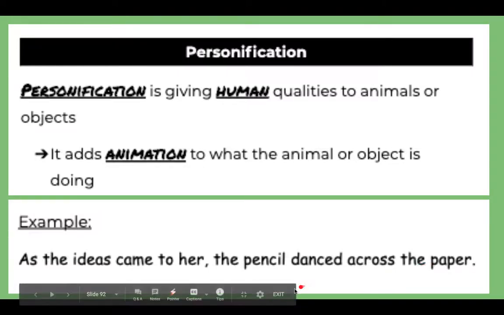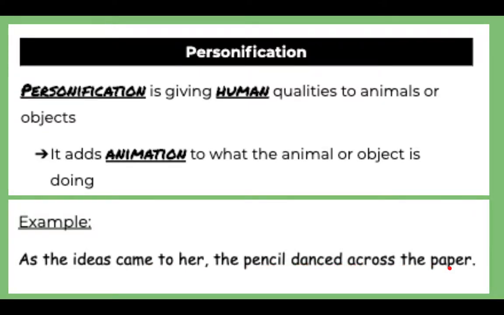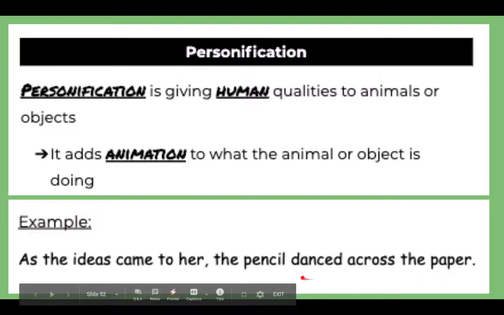So the example I'm using today is, as the ideas came to her, the pencil danced across the paper. So we're talking about this girl who's writing, who's coming up with ideas, and her pencil danced across the paper. The key word in here that shows this is an example of personification is danced. Because I know pencils don't dance.